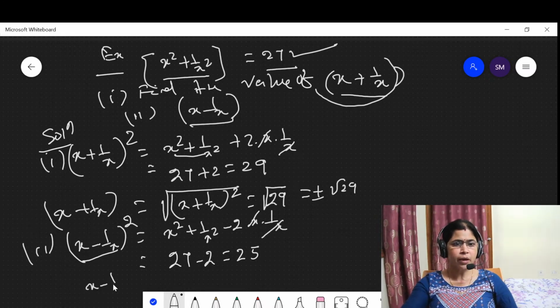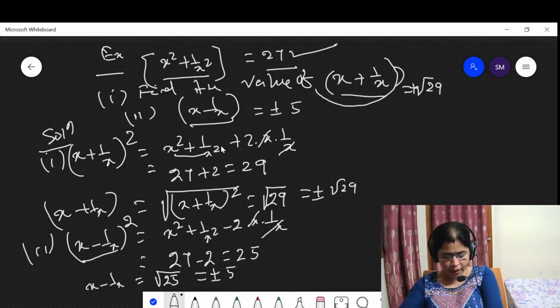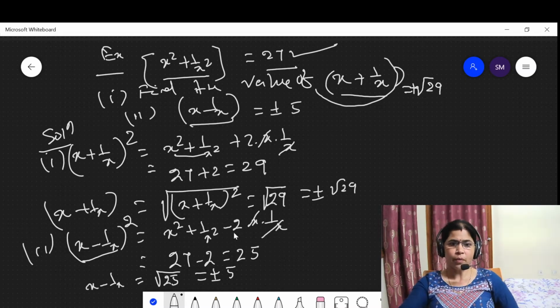But you have to find out the value of x minus 1 upon x. Then x minus 1 upon x is equal to the square root of 25, which is equal to plus or minus 5. So x minus 1 upon x is equal to plus or minus 5.